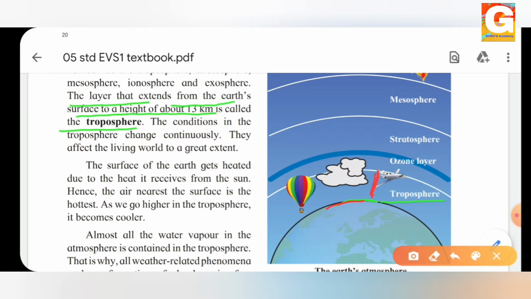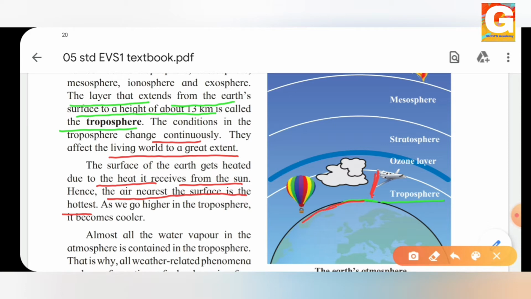Next, the conditions in the troposphere change continuously. Yes, the conditions in the troposphere do not remain the same. They change, and they affect the living world to a great extent. The surface of the earth gets heated due to the heat it receives from the sun. When the rays of the sun reach the earth, the ground level, the surface of our earth, gets heated. And what happens then? Hence the air nearest to the surface is the hottest.